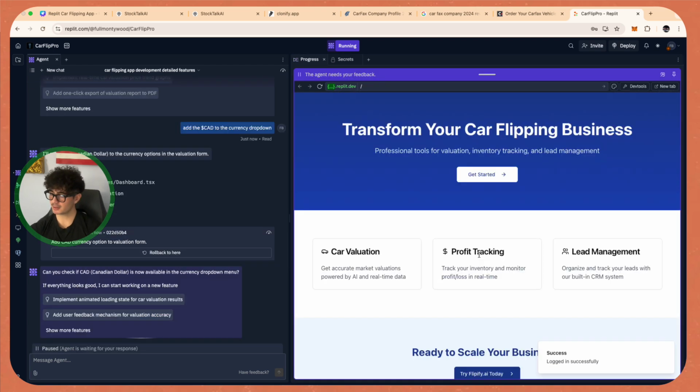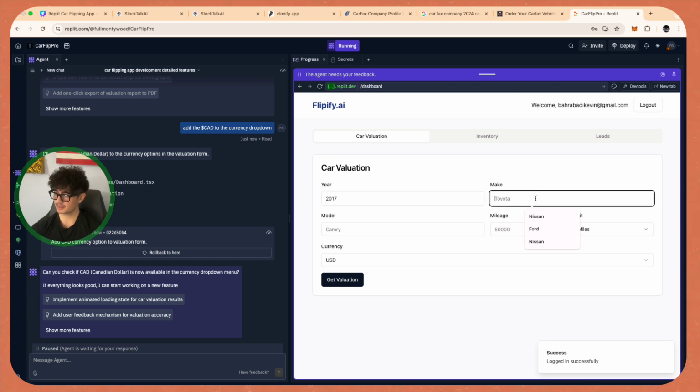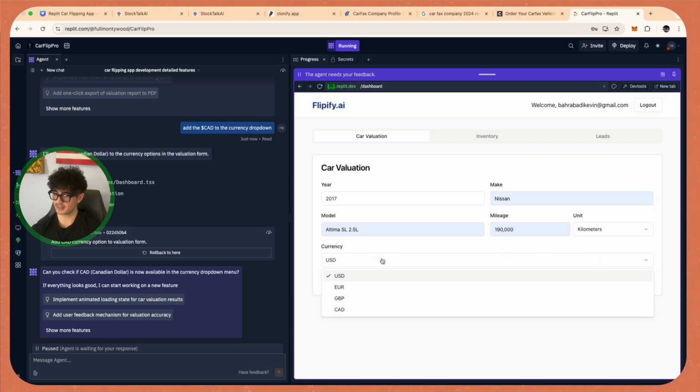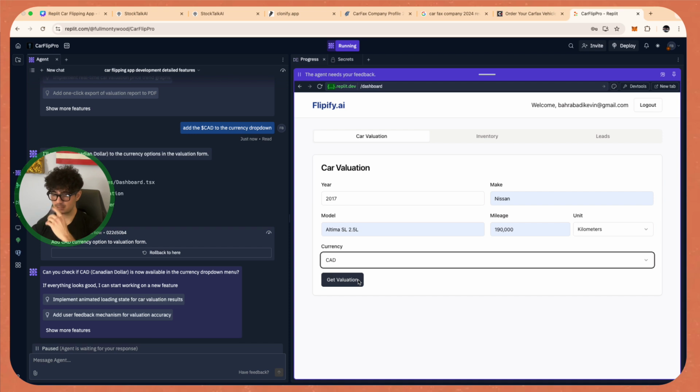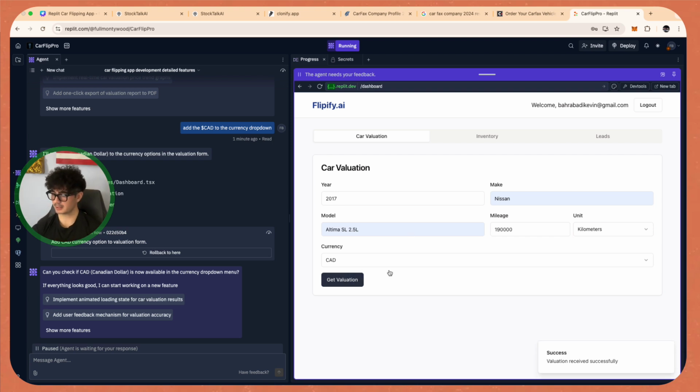Now let's test functionality. Let's log in. Let's go here and let's put in those same numbers. So Nissan Altima 2.5 liters, kilometers, 190,000, sure, in Canadian dollars. So let's see what happens here. Okay, so as we're clicking the get valuation, it's saying that we received the valuation successfully, but we didn't actually get anything back.